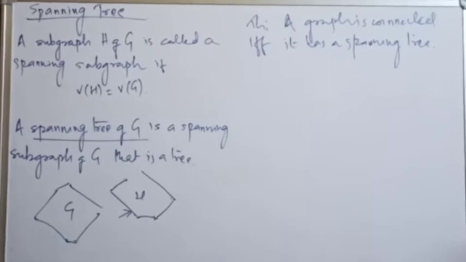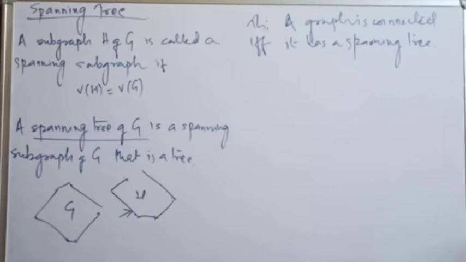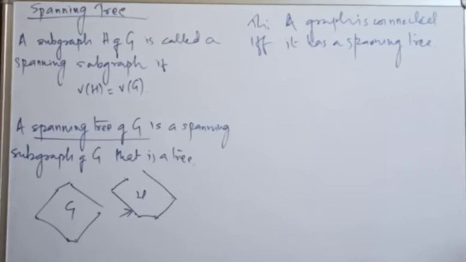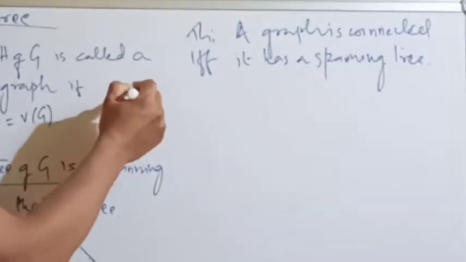Okay, so now we will prove one theorem. A graph is connected if and only if it has a spanning tree. So this is a very important theorem. Any graph is connected if and only if it has a spanning tree. So if it has a spanning tree, or a spanning subgraph which is a tree, then that graph is always connected. Okay, suppose that G is connected with n vertices and q edges. So the proof is simple.